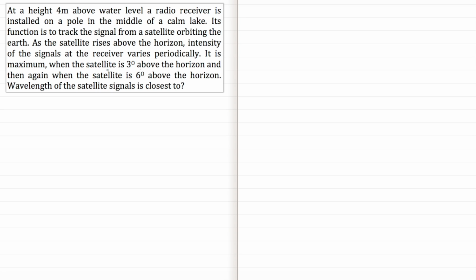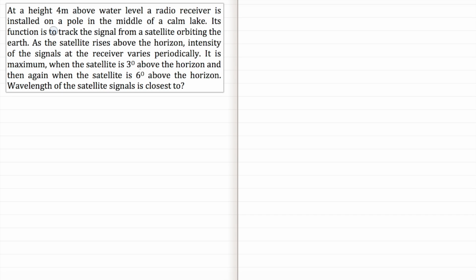So it is maximum when the satellite is 3 degree above the horizon, and then again when the satellite is 6 degree above the horizon. So what is the wavelength of the satellite signals closest to? So we have to get the approximate answer. Now see, first of all, let's analyze this situation.